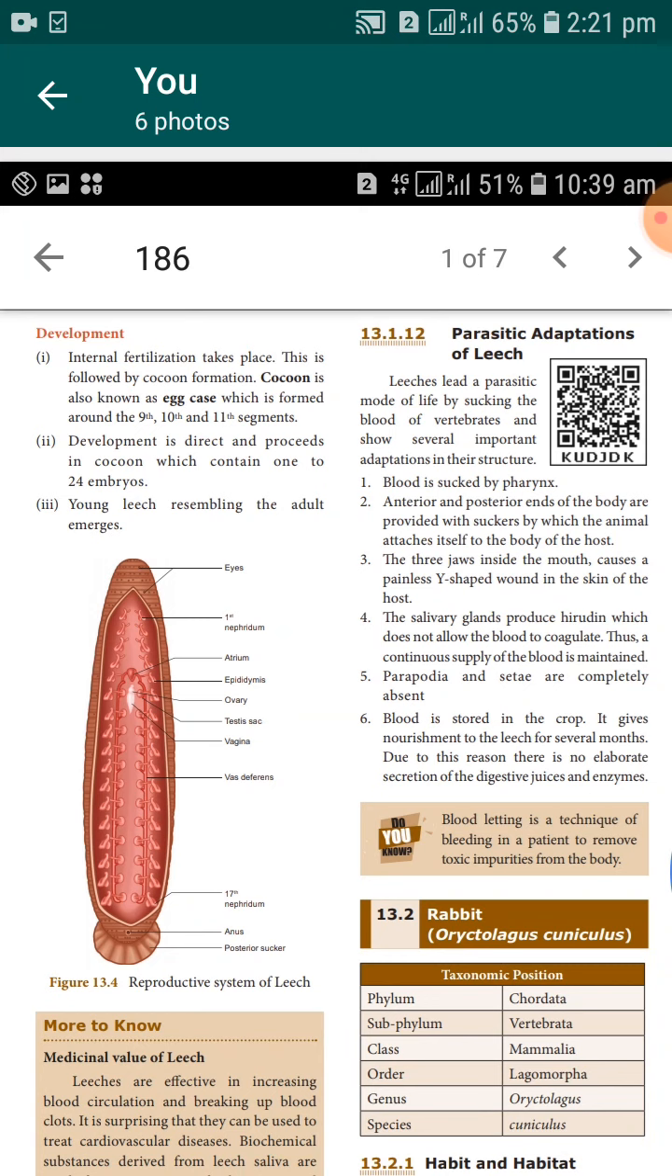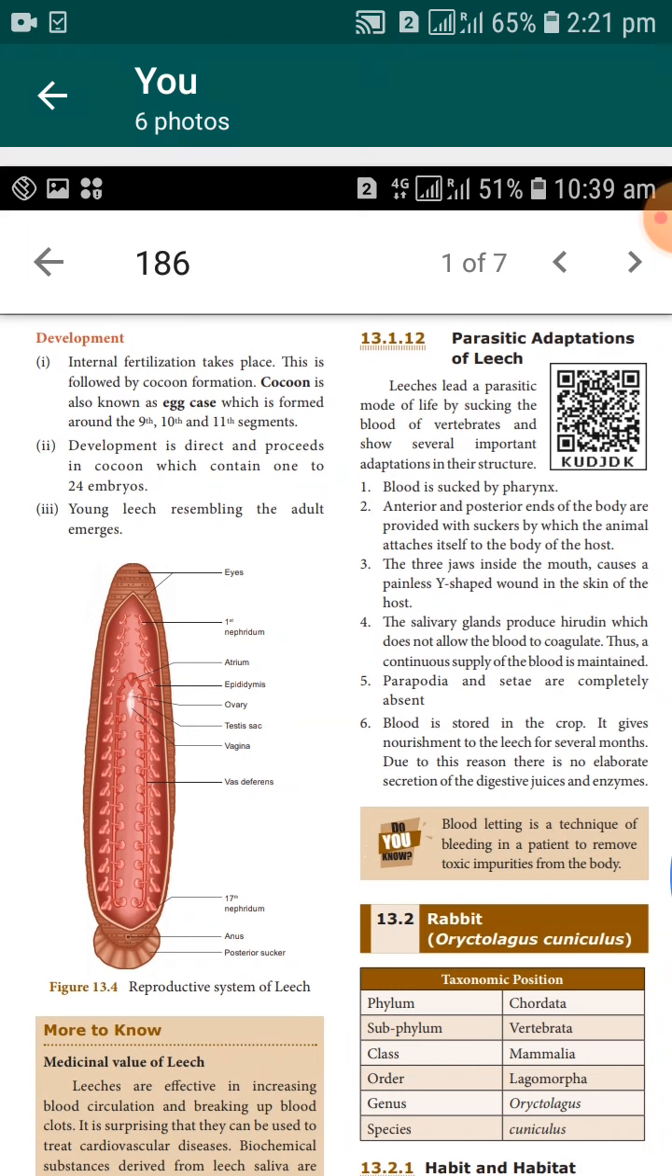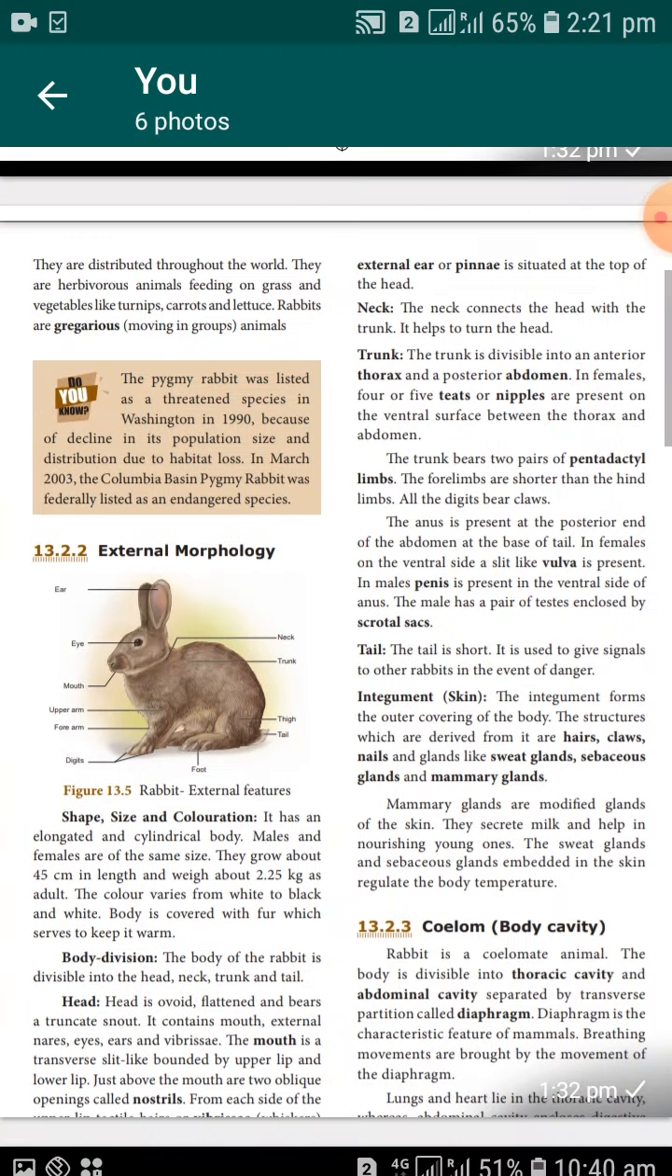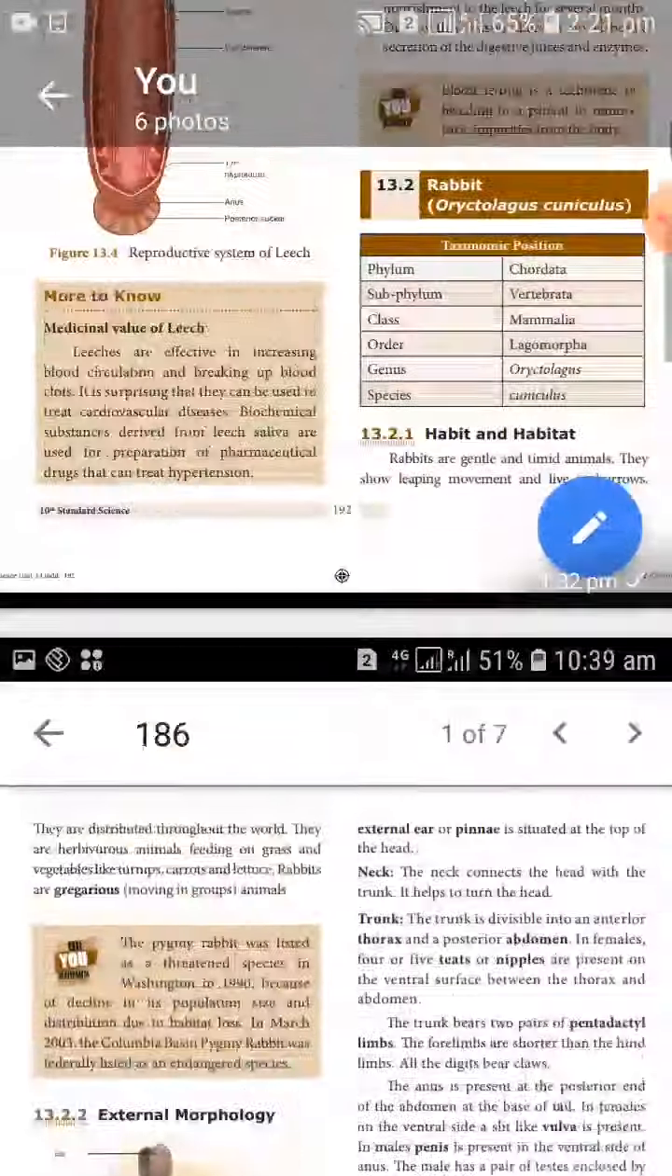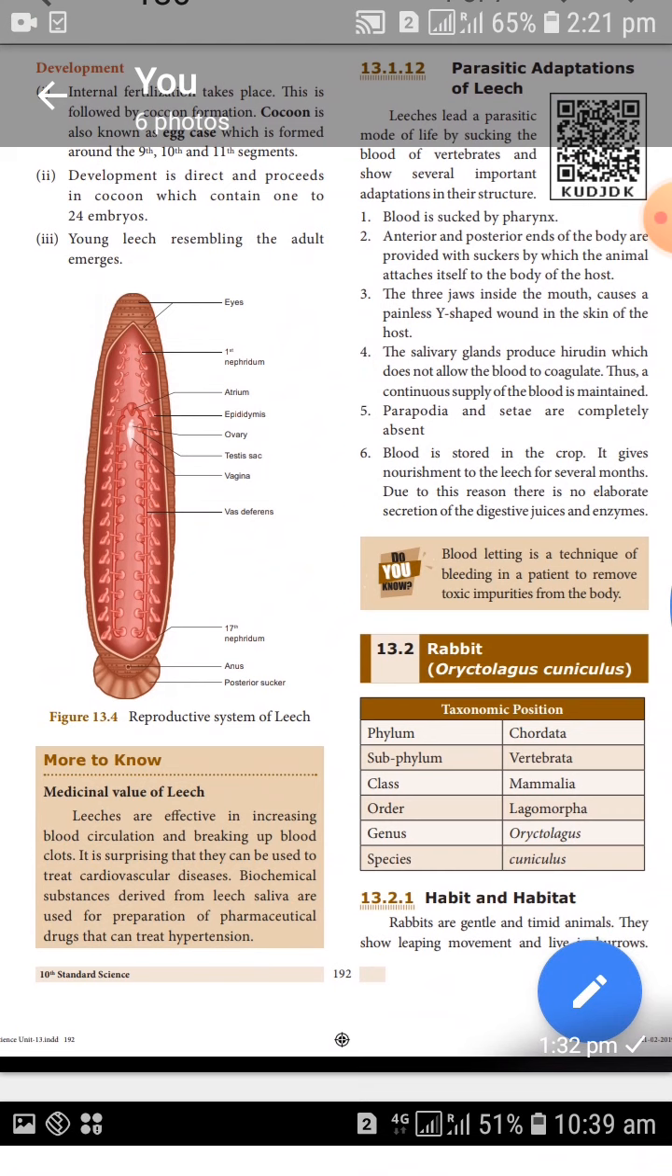First, in previous weeks we learned the structure and organization of the animal kingdom. So let us recall again: in previous classes, the general external morphology of rabbit and the internal morphology of rabbit. I will revise the chapter in detail in short duration.